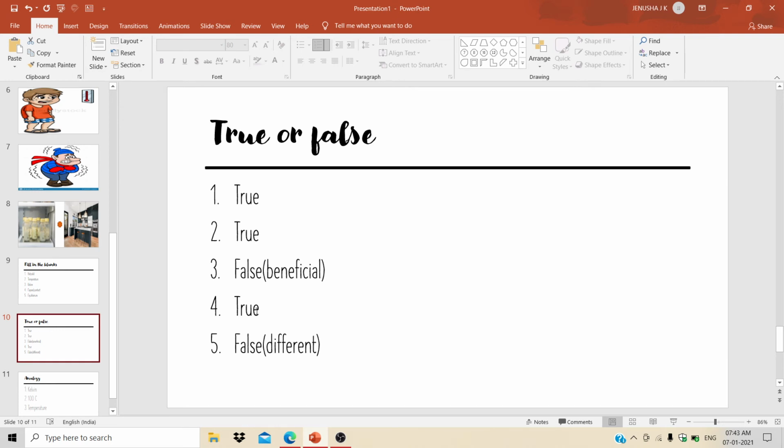True. Steam is formed when heat is released from water. True. Thermal expansion is always a nuisance. Cut the nuisance and write beneficial. The answer is false. Borosilicate glass does not expand much on being heated. True. The unit of heat and temperature are the same. Cut the same and write different, and the answer is false.